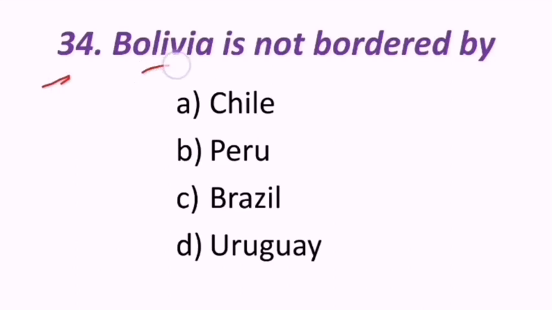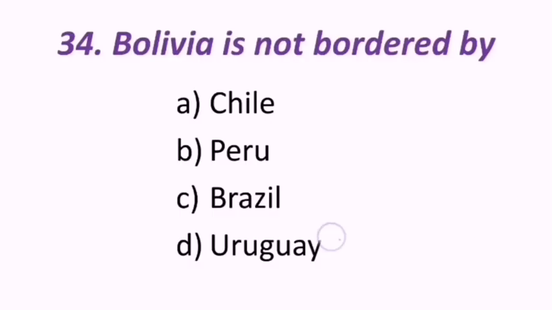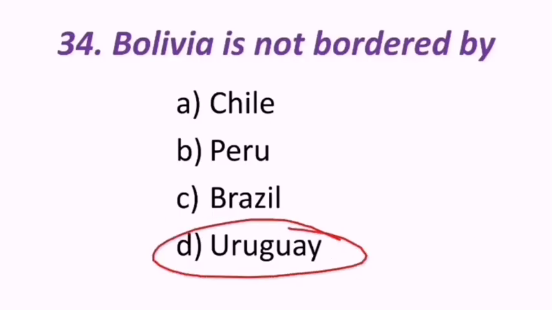34th question reads, Bolivia is not bordered by, or simply I can say Bolivia does not share border with Chile, Peru, Brazil, Uruguay. Look at this. This is Bolivia. It is sharing border with Brazil, Peru, Chile and Paraguay. So it is not sharing border with Colombia or Guyana, Suriname or Uruguay. Hence the correct answer is Uruguay is not sharing border with Bolivia.